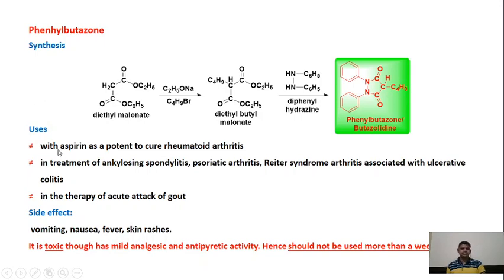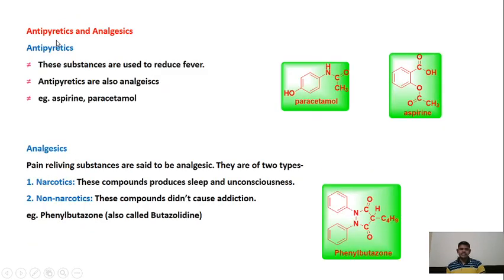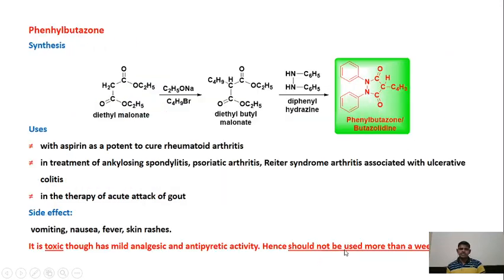We have already seen it is used as an analgesic, with aspirin, the molecule which we have seen. This aspirin and this phenylbutazone are used to cure rheumatoid arthritis. Arthritis is related to the pain in the bones. Okay, arthritis, rheumatoid arthritis, and then it is also used in the treatment of